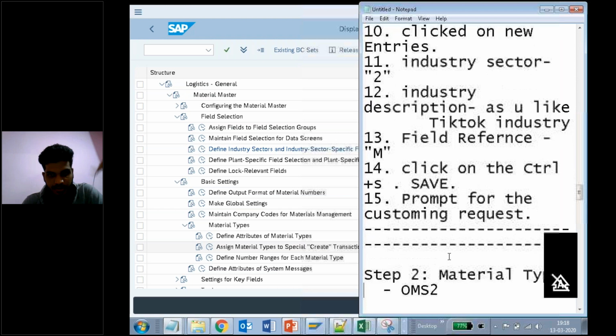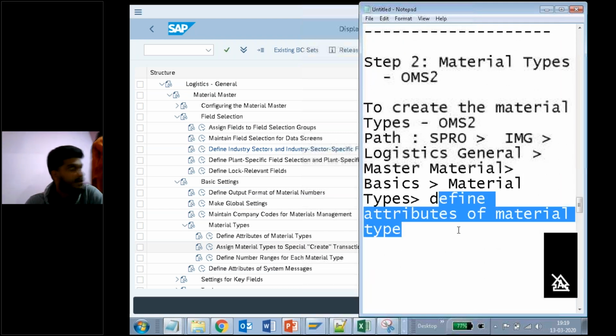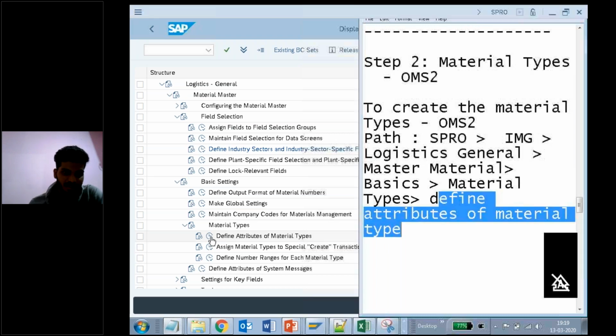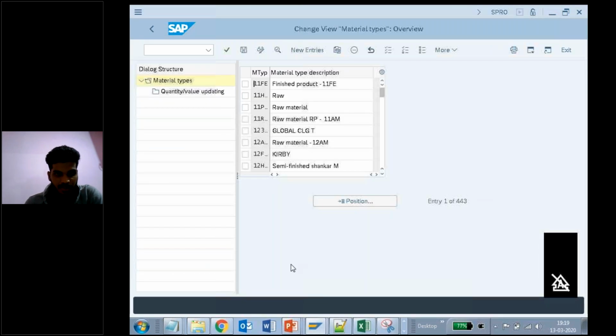Attribute. Material types. Here, define attributes of the material types. Where is this one? This is here. Define attributes of a material type. So click on this one. Or else you can directly use the T code. I have already told you. The T code is OMS2.